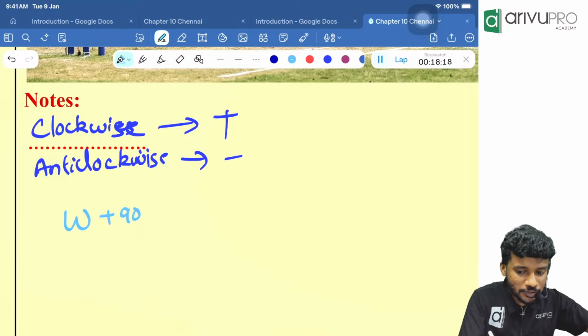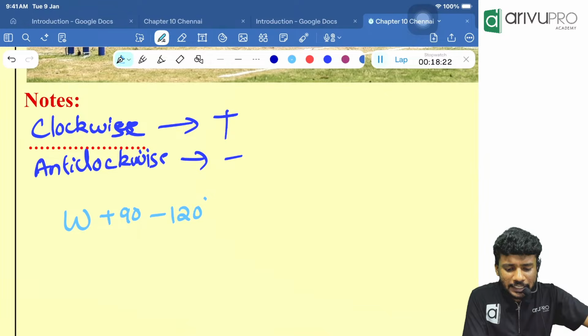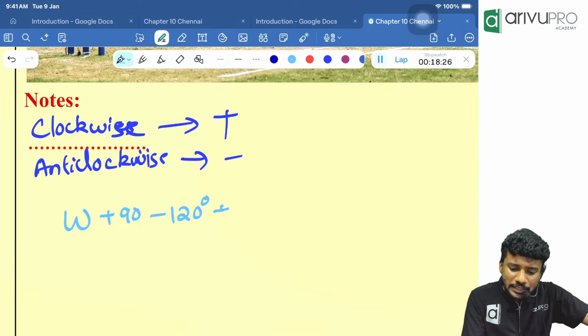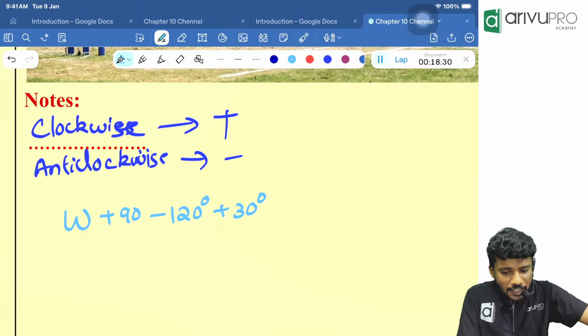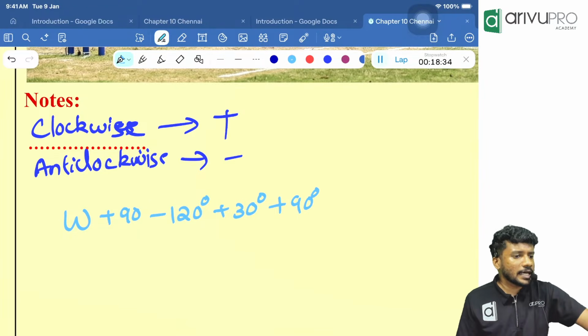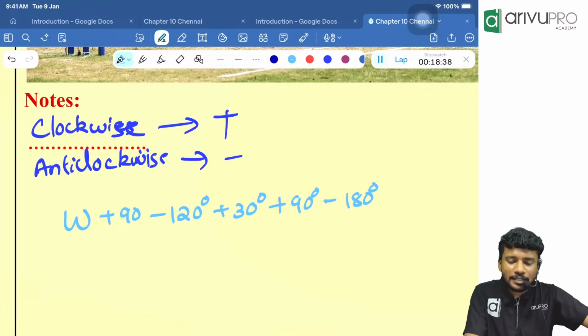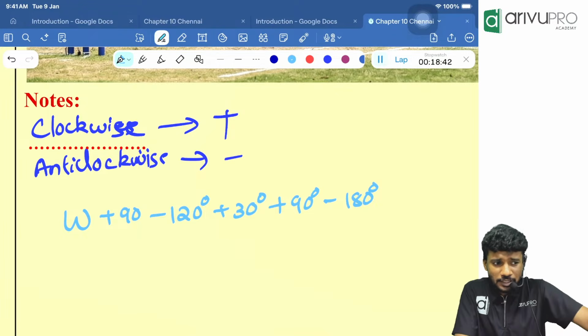And minus 120-degree in the anti-clockwise direction. Then plus 30-degree in the clockwise direction. Then another 90-degree in the clockwise direction. Then finally minus 180-degree in the anti-clockwise direction. Anti-clockwise means the minus.